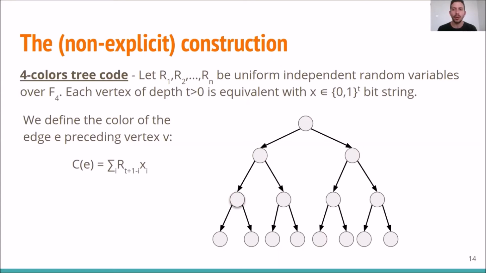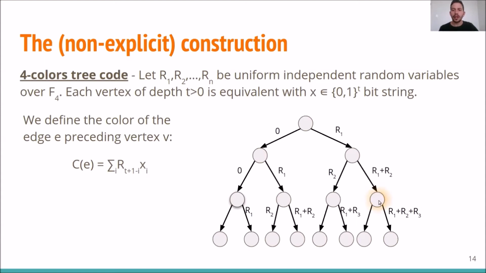Now, there is only one edge preceding every vertex. So according to this construction, we define the color of that edge to be the sum over i of x_i times r with the index t plus 1 minus i, which means that we sum the r_i with the equivalent indexes to where x_i was equal to 1. Now let's see some example in order to better understand this construction.